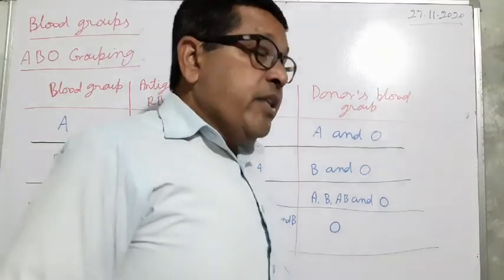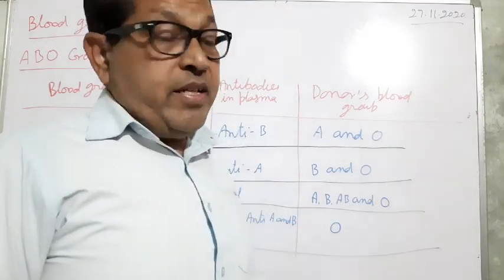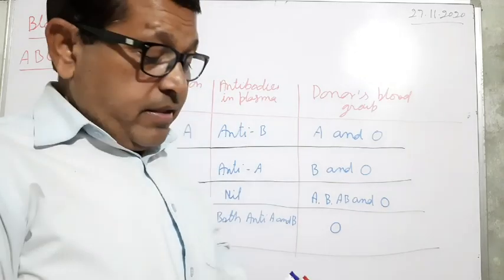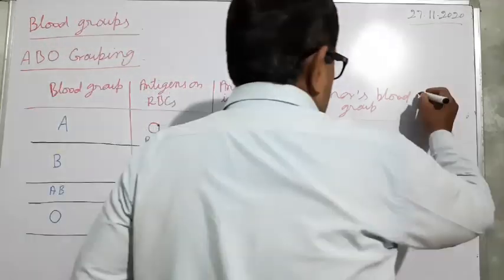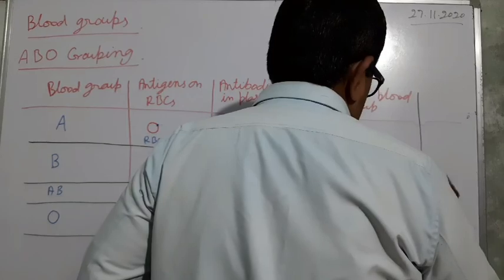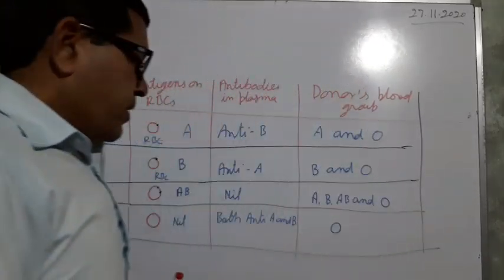Now next, AB blood group. This is called the universal recipient. He can receive blood from a person having any type of blood group.